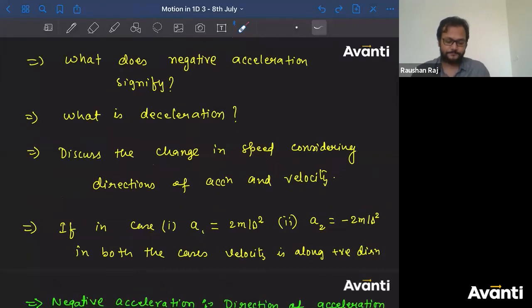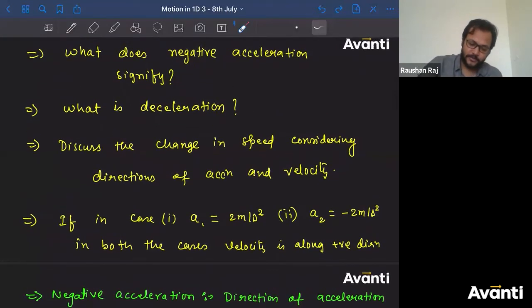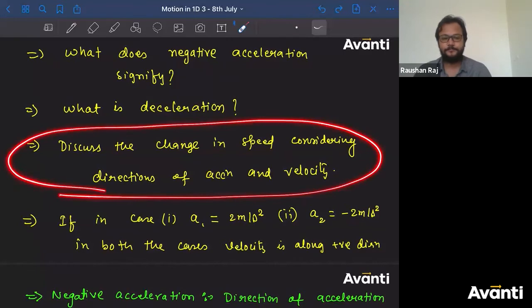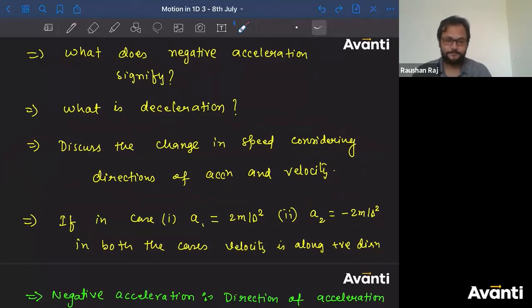Third question, how many of you have attempted this question and how many of you have got some answers? Discuss the change in speed considering directions of acceleration and velocity. How the speed will change if you change the direction of acceleration and velocity. Click yes if you have attempted this question and got some answer. Only one of you, two.